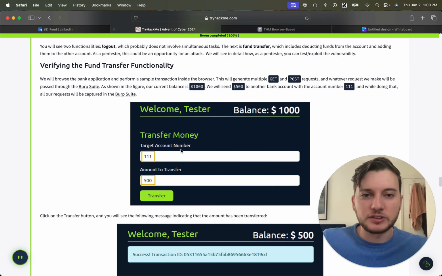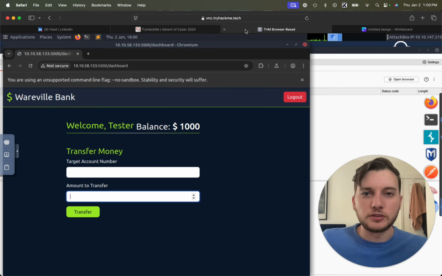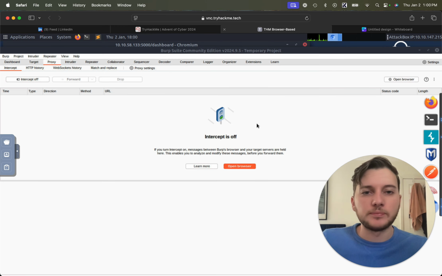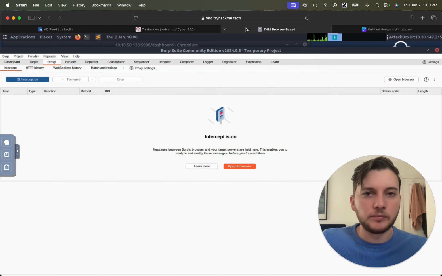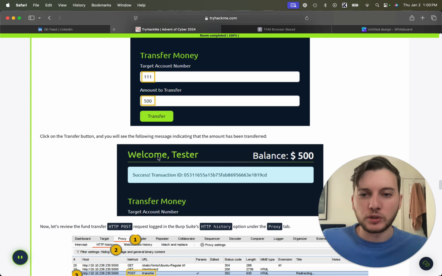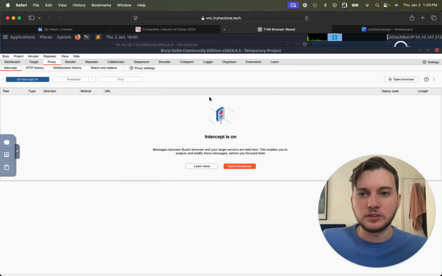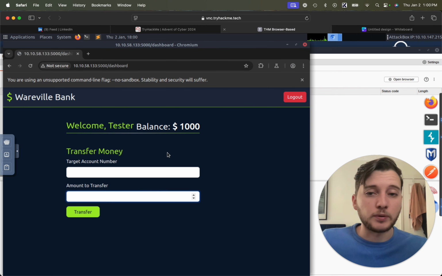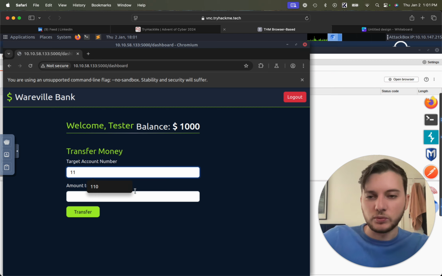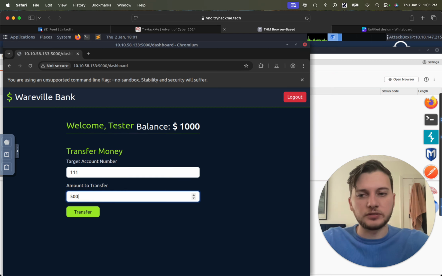So they want us to send a transfer to 111 of 500. We're going to turn intercept back on, because we're going to be using the requests that are sent in this part, right? So we're going to do 111, and then send $500.